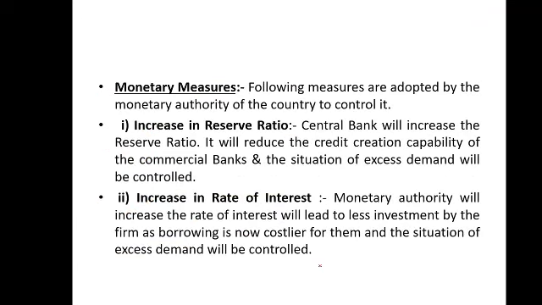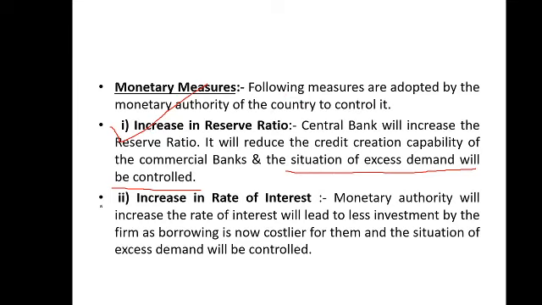Another measure which may be adopted by the RBI through monetary policy is an increase in reserve ratios. In the earlier case we decreased the reserve ratios. What will happen when the RBI increases the reserve ratios? By increasing the reserve ratios, it will reduce the credit creation capability of the commercial banks, and the situation of excess demand will be controlled. That was the problem, and now it is controlled by increasing the reserve ratios.